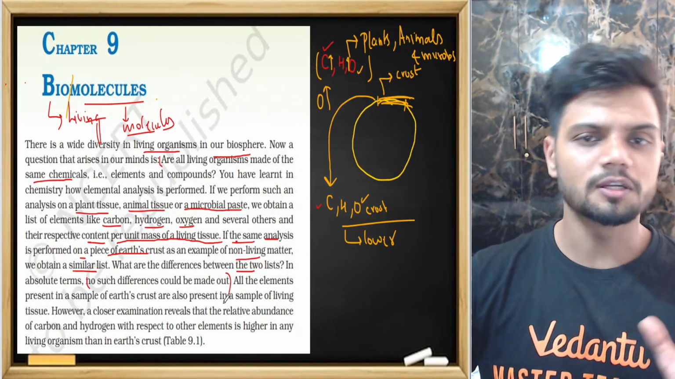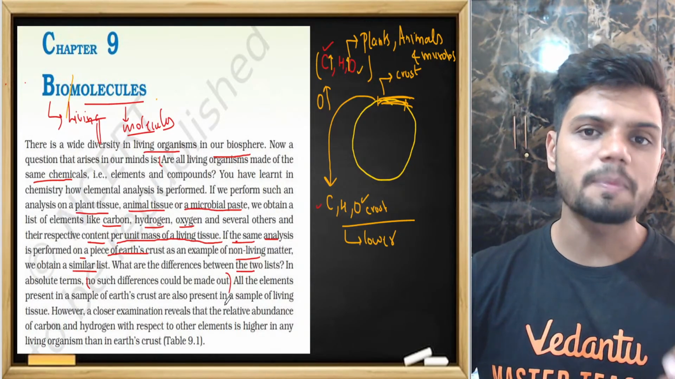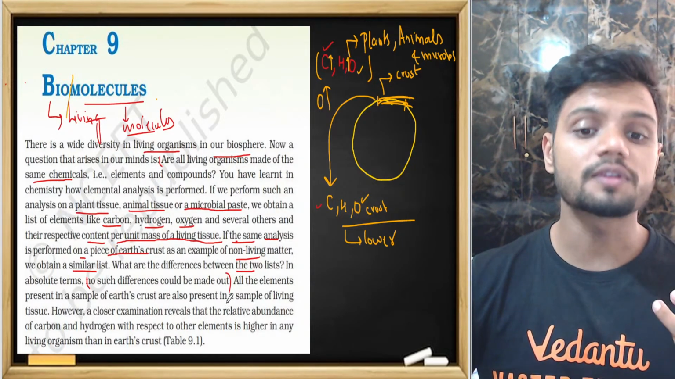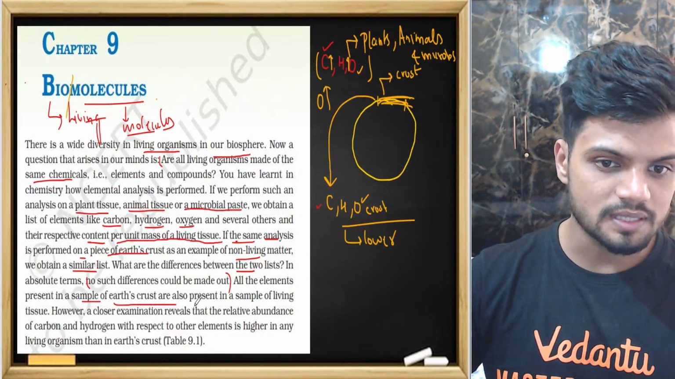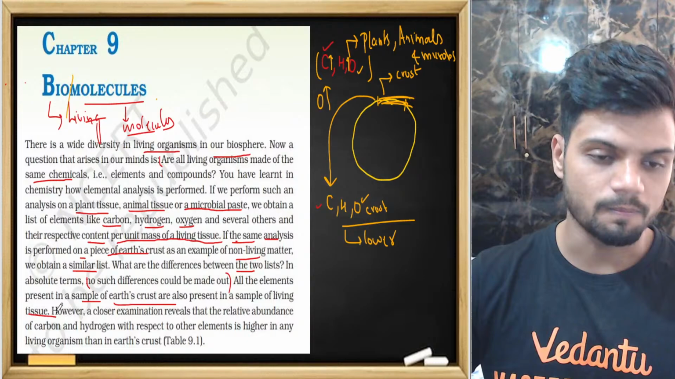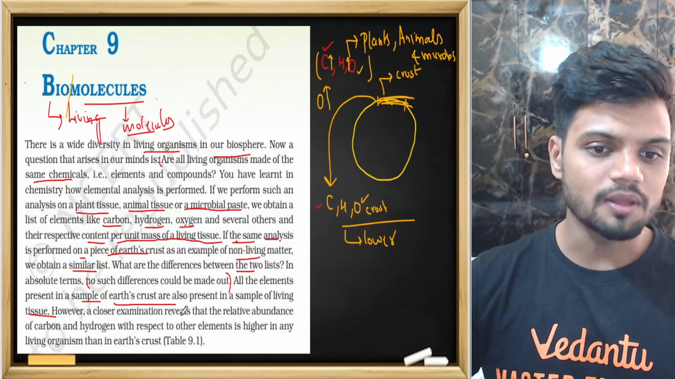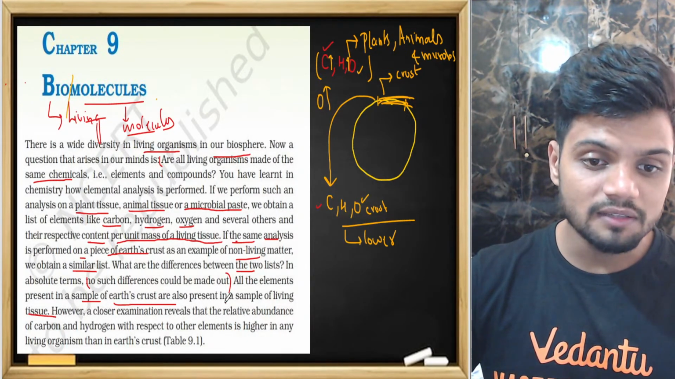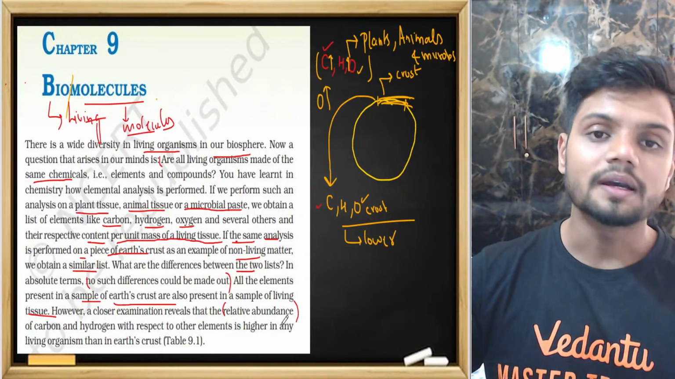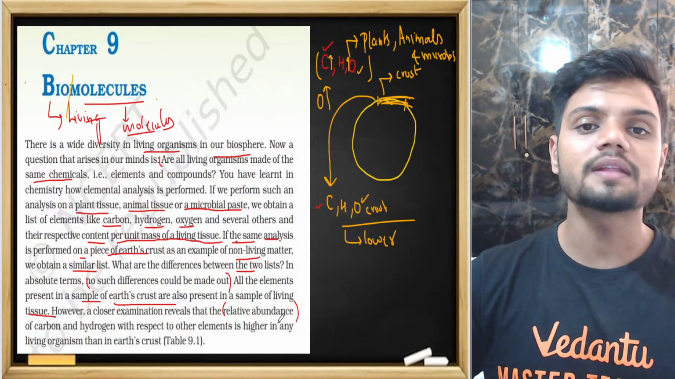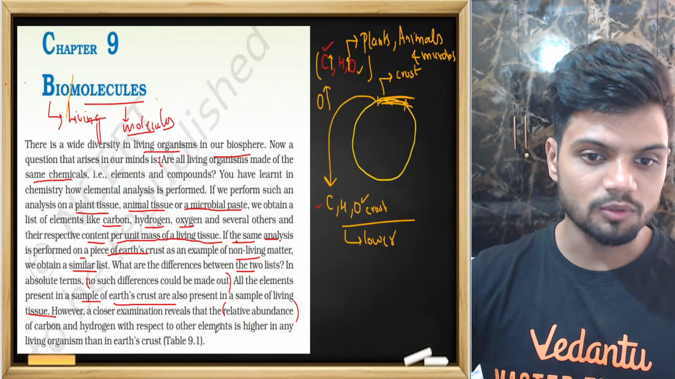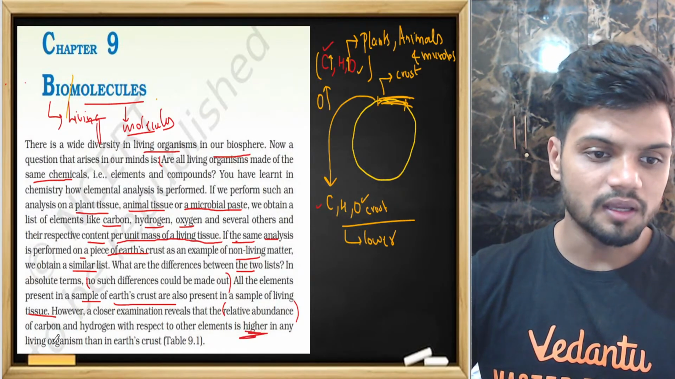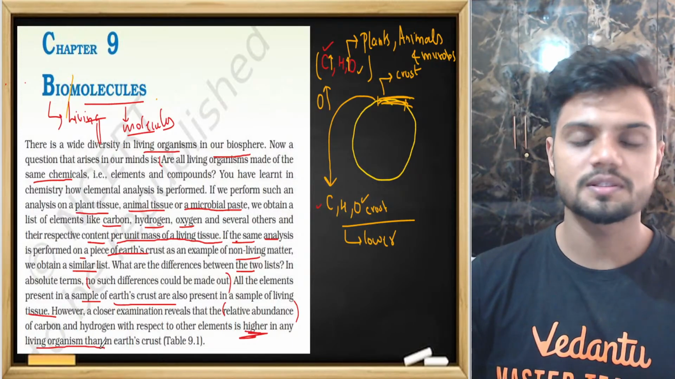The same carbon will be present in both. The same oxygen will be present in both living and non-living. Then what is the difference? All the elements present in the sample of Earth's crust are also present in the sample of living tissue. However, a closer examination reveals that the relative abundance is higher in the case of living. Carbon and hydrogen, with respect to other elements, are higher in living organisms.